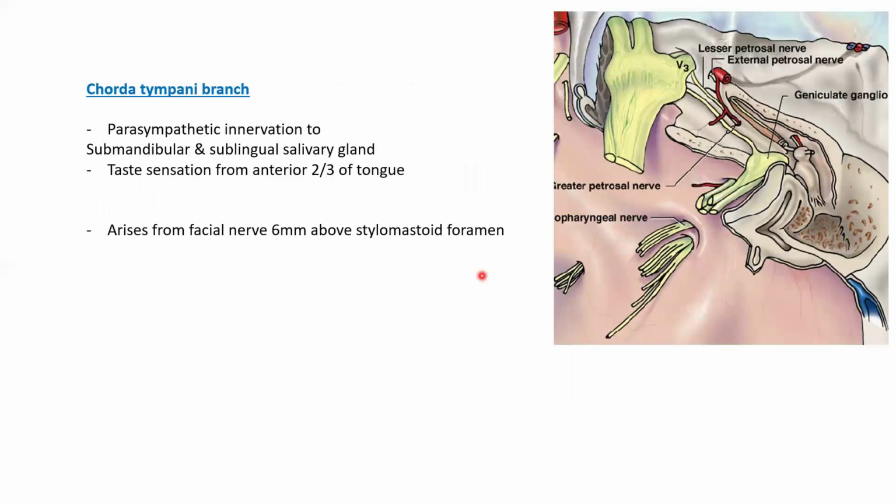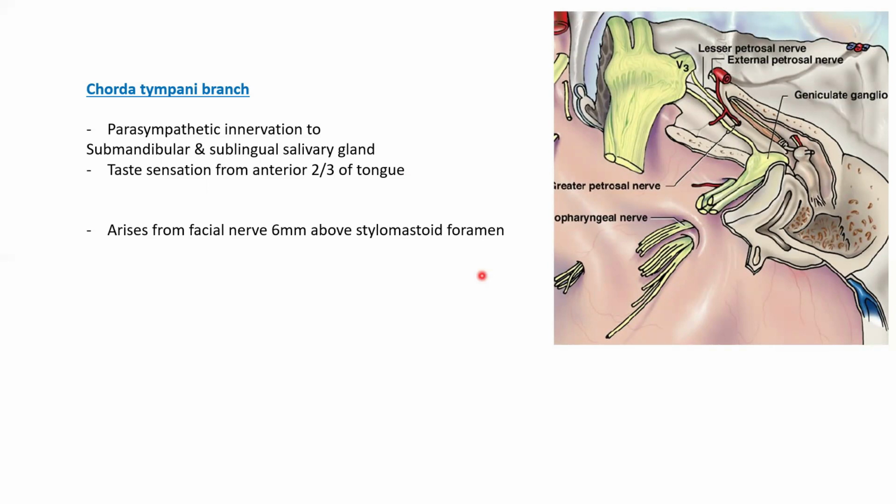A few words about the chorda tympani branch. So it arises from the mastoid segment 6 millimeter above the stylomastoid foramen. This chorda tympani nerve, it will join the lingual nerve in the infratemporal fossa and through it, it will be distributed to the tongue. It's going to carry the taste sensation from the anterior two-thirds of the tongue.